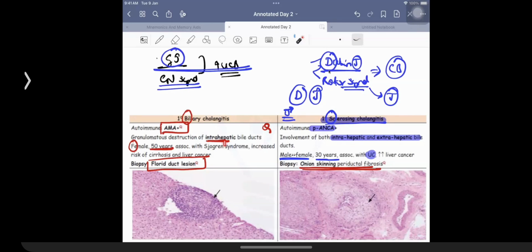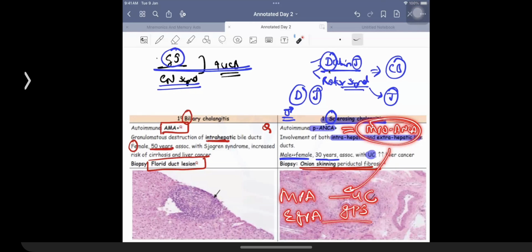So this is an example of a condition in which the antibody is present: anti-mitochondrial antibody, primary biliary cholangitis. And when we are talking about primary sclerosing cholangitis, it has an antibody given the name of p-ANCA. p-ANCA is nowadays called MPO-ANCA. What are the examples of vascular disorders which have MPO-ANCA? Microscopic polyangiitis, EGPA, Goodpasture syndrome. The fourth condition is what we are talking about now, which is ulcerative colitis.